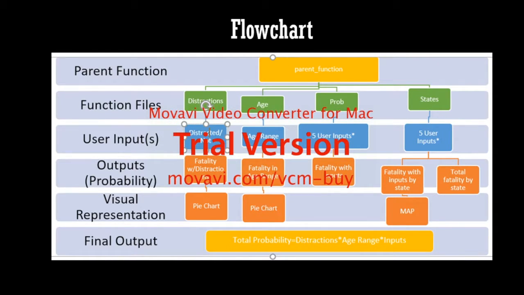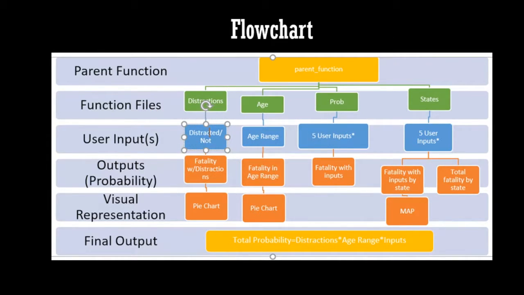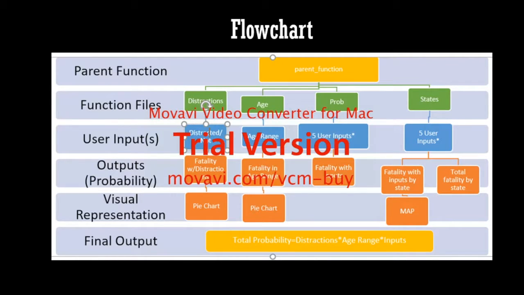When we began our project, the first step was finding the right approach. We needed a process that would take one parent function as well as at least 3 function files that would work together to create a final output that gave the user valuable information about traffic fatalities.